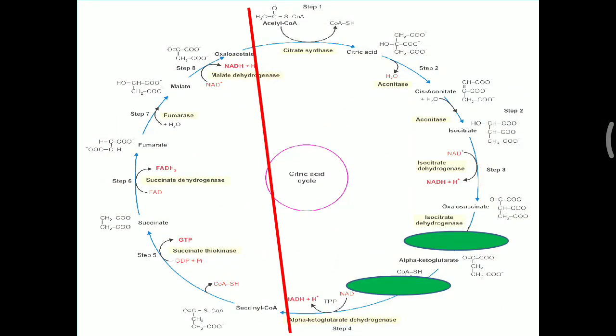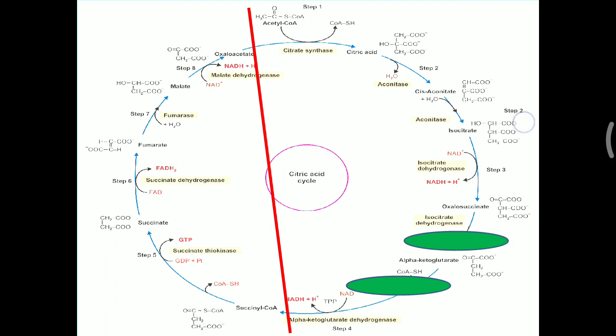Further, how this acetyl-CoA is completely oxidized is explained in this picture. So there is a complete TCA cycle or citric acid cycle. During this time, initially acetyl-CoA and oxaloacetate make citrate, but this citrate is 6 carbon. When it reaches oxalosuccinate, it is still 6 carbon.